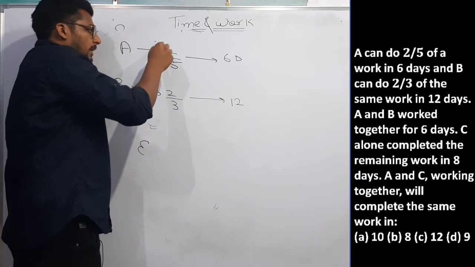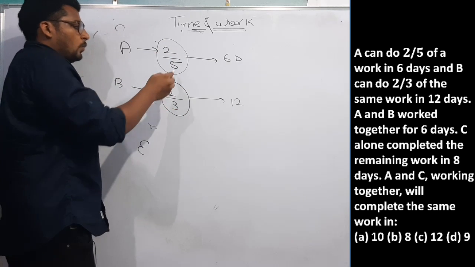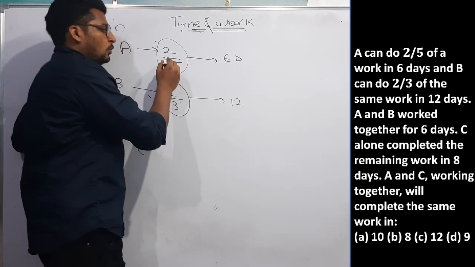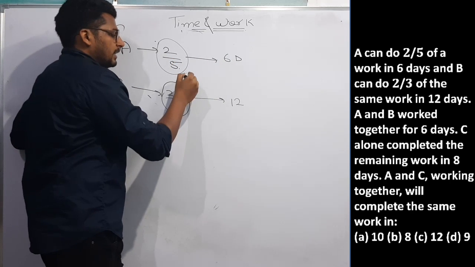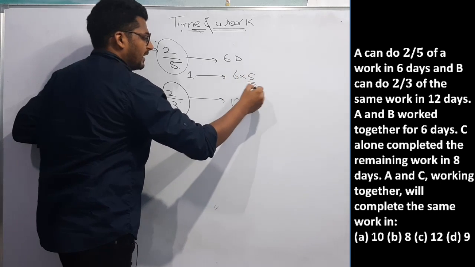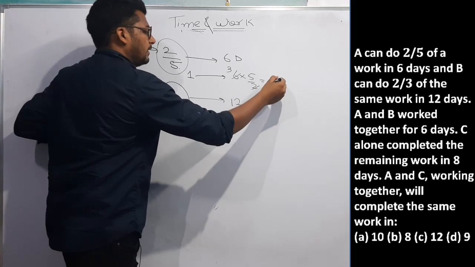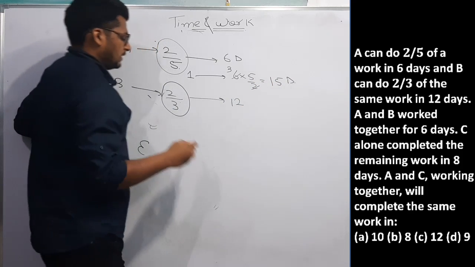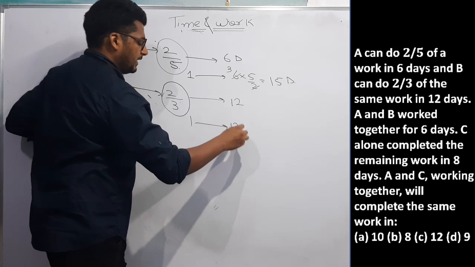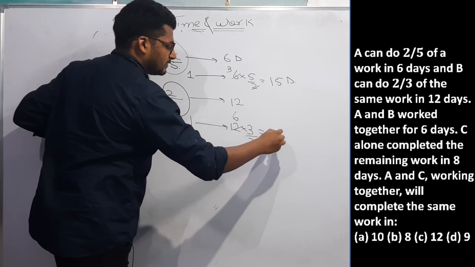Now here 2 by 5 work is done and here 2 by 3 work is done. Work is not constant, but we can make it equal. If 2 by 5 work is done in 6 days, in how many days will one work be done? 6 into 5 by 2. That means A alone can complete the total work in 15 days. If 2 by 3 work is done by B in 12 days, one work will be done by B in 12 into 3 by 2, 18 days.